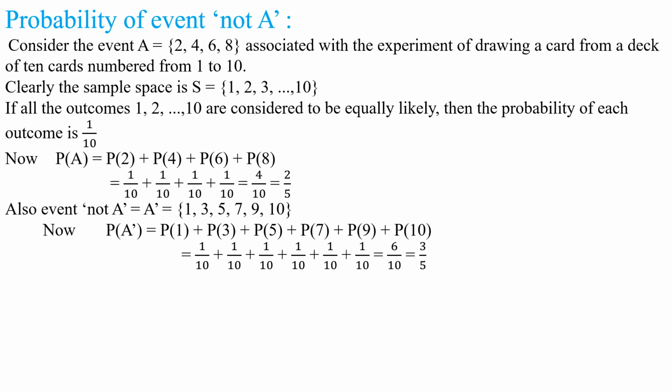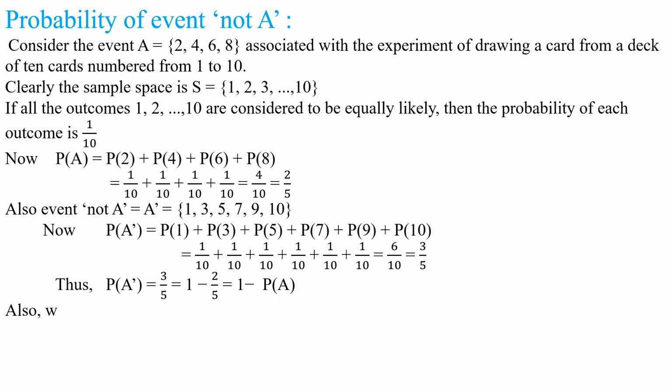Okay, my children. Now we derive the relation between P of A and P of A complement. Thus P of A complement is equal to 3 by 5. That is equal to 1 minus 2 by 5. That is equal to 1 minus P of A. This 3 by 5 can be written as 1 minus 2 by 5. Yes or no, my children? So P of A complement is equal to 1 minus P of A. P of A dash is equal to 1 minus P of A. Understood this point, my children?